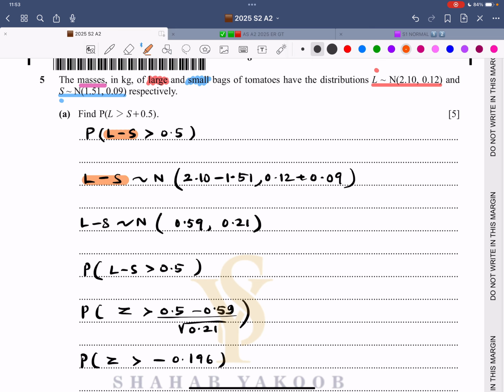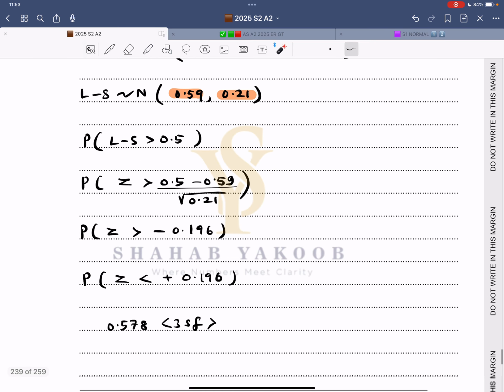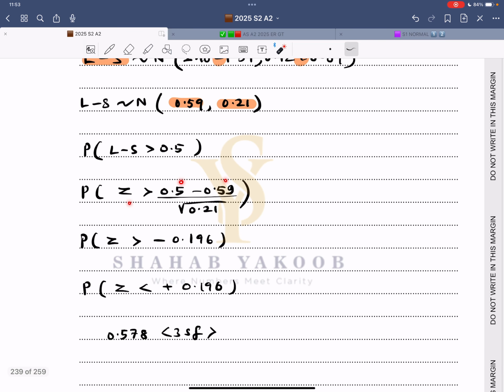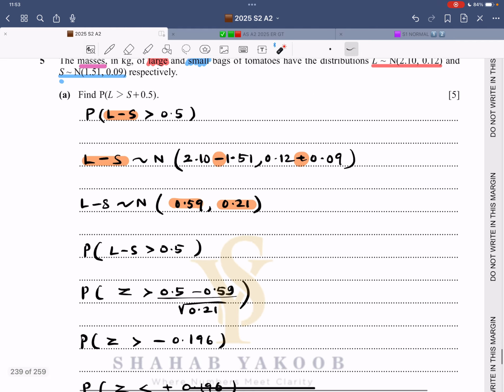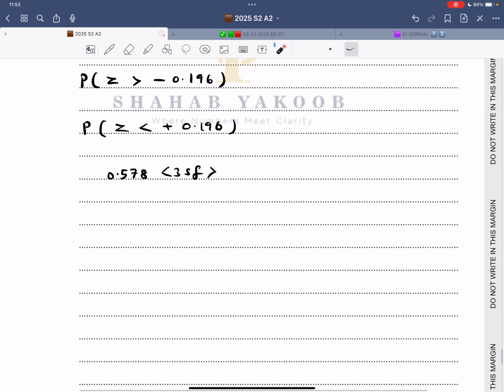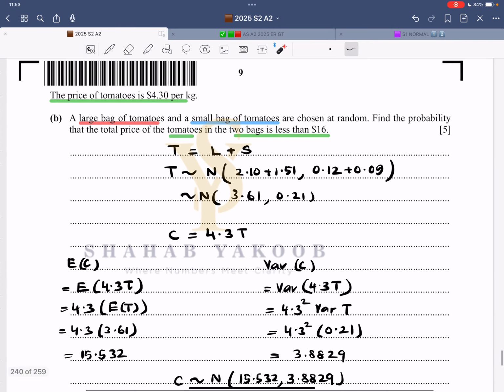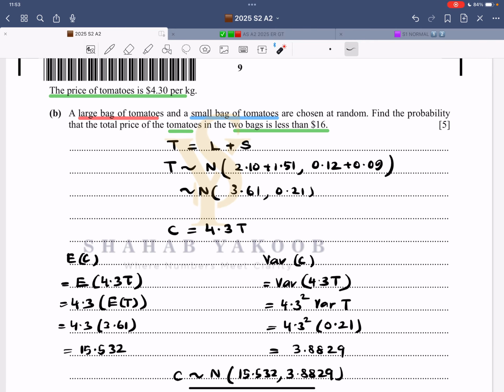So now L minus S follows a normal distribution. The mean is subtracted, but the variance is added. So mean is subtracted, you get this. Variance is added, you get this. And then they are asking, find the probability L minus S is greater than 0.5. Z is greater than 0.5 minus this mean divided by square root of variance. We get a negative value. Z greater than a negative value is Z lesser than a positive value. That is direct reading. So of course, you know that you have to go to the Z table and then read off the value. Now this 5 mark, that was definitely worth it. Nothing difficult. They ask these questions a lot.